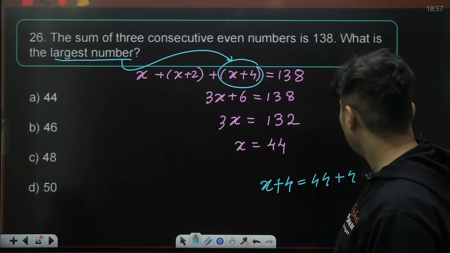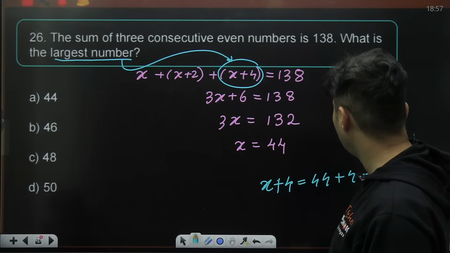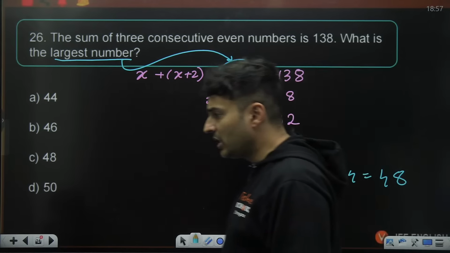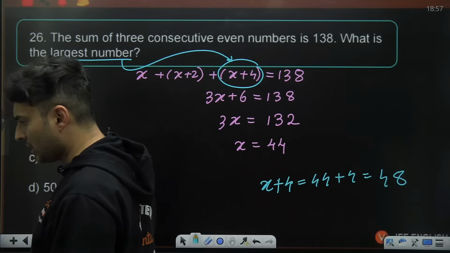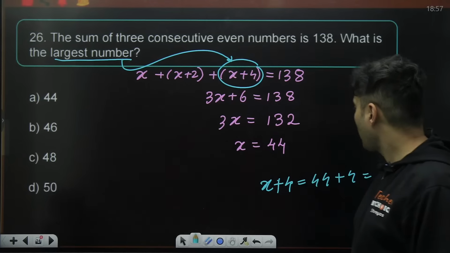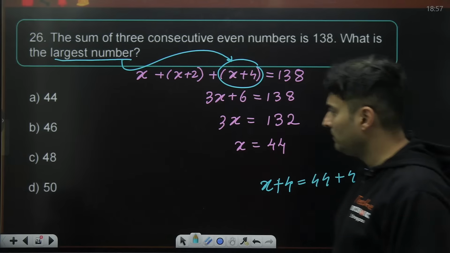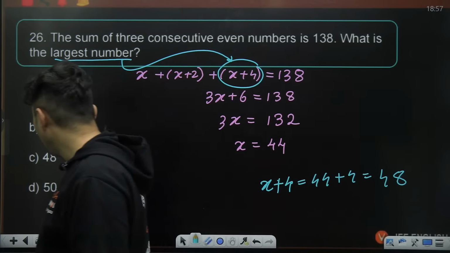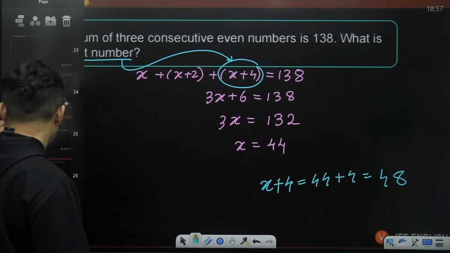Just check it out. 4 threes are 12. Yes, 48 should be the right answer. Just check it out. Yes, it's not 46, it's 48. Yeah, perfect. Is that right, everyone? Got it? Very good. Let's move to the next question coming up on your screen.